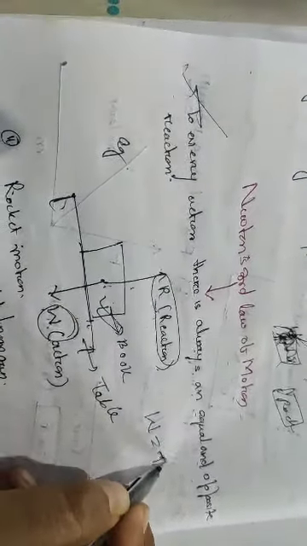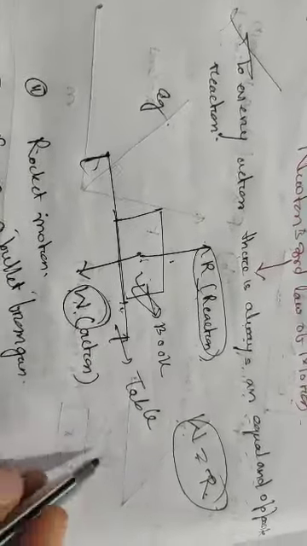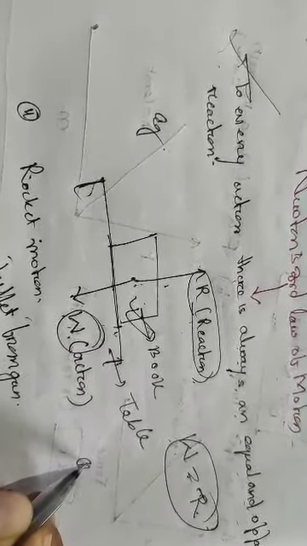Then the table also applies force on the book, and this is the force applied by the table. So both forces are equal, meaning the weight of the book is equal to the reaction force applied by the table. Clear?